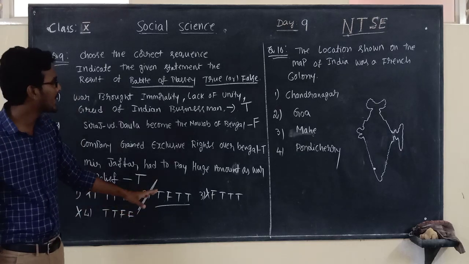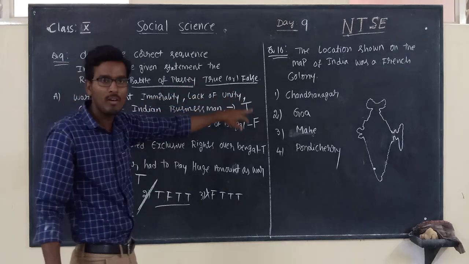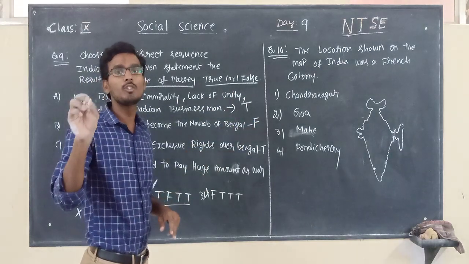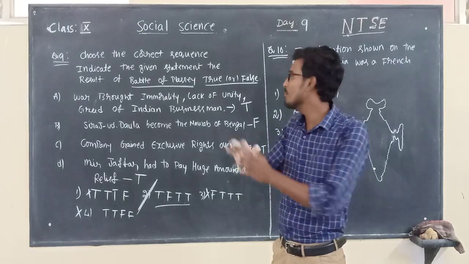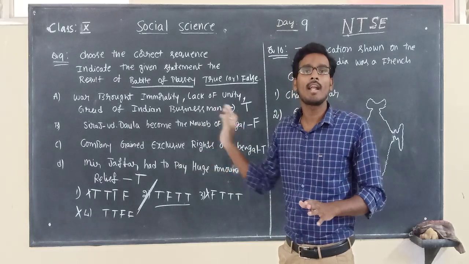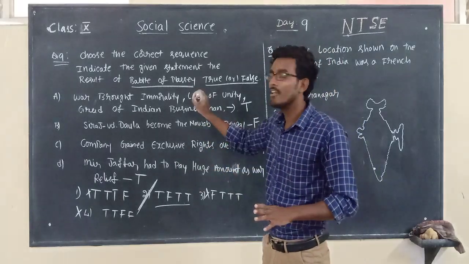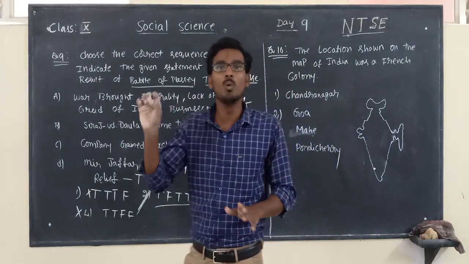So we have to check the sequence of true or false. That sequence we should search in the options. Whichever option sequence matches that one is the right answer. So this is a different model question, that is true or false.